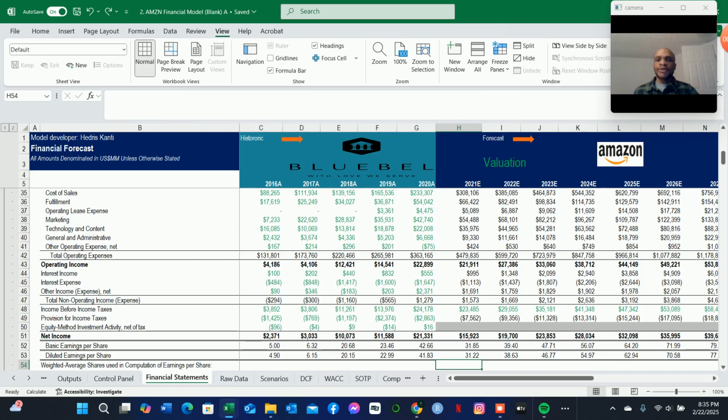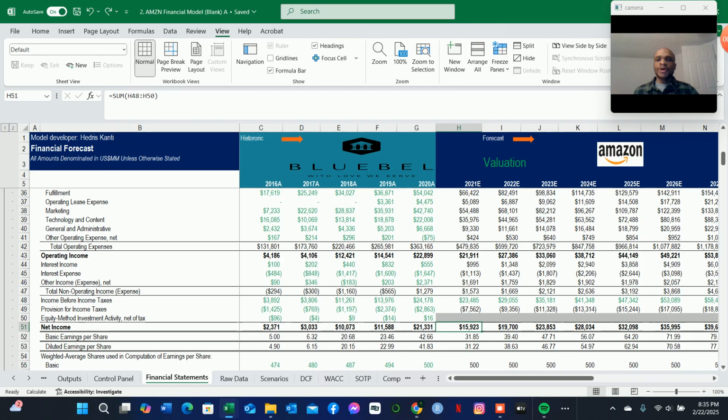So we will come up with the average based on our primary valuation metrics, and then we will compare it to Amazon's current price